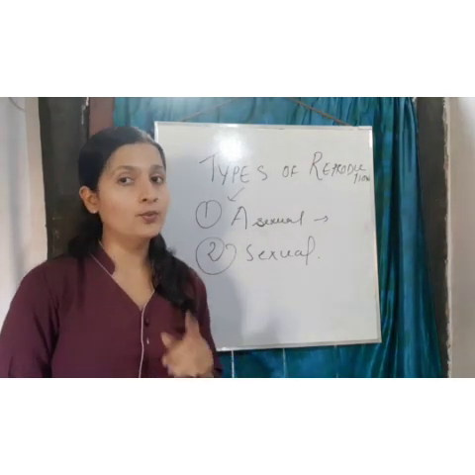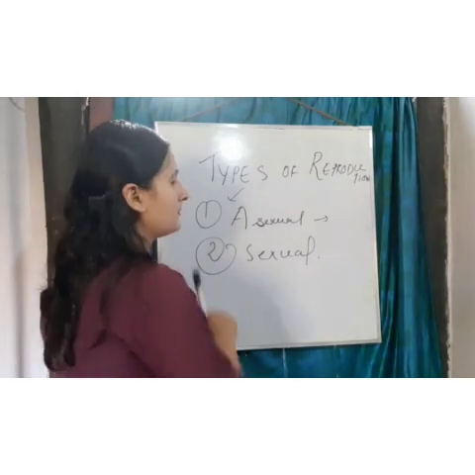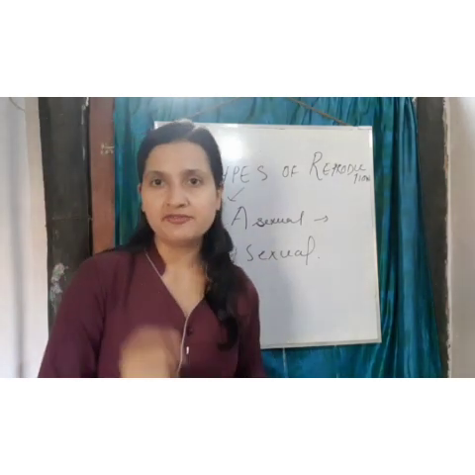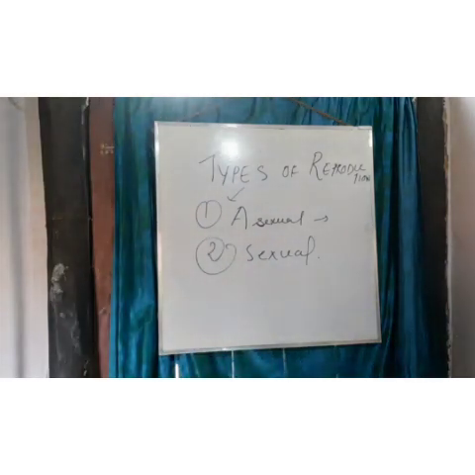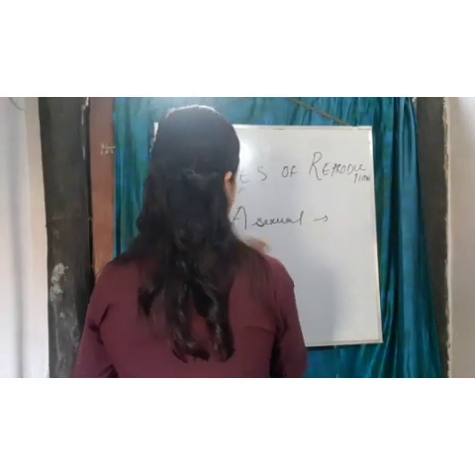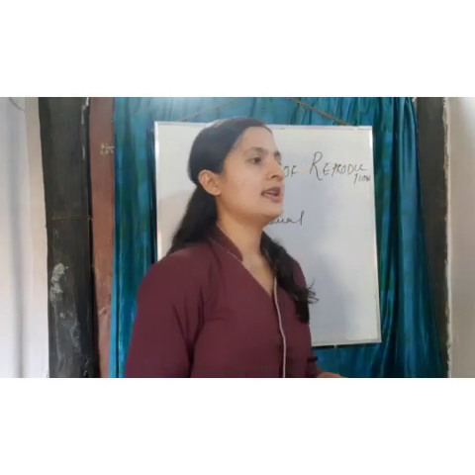So let us see what is asexual reproduction.